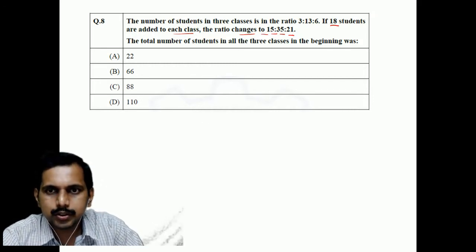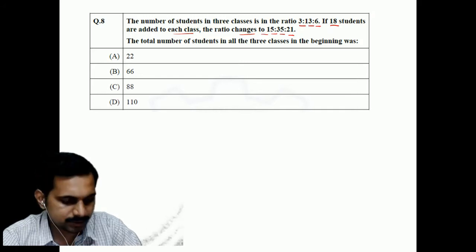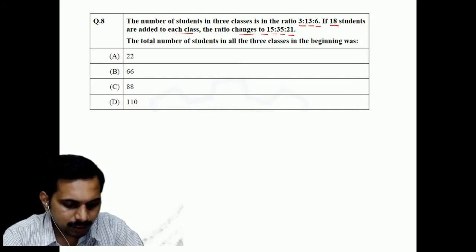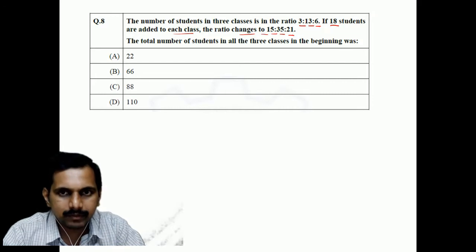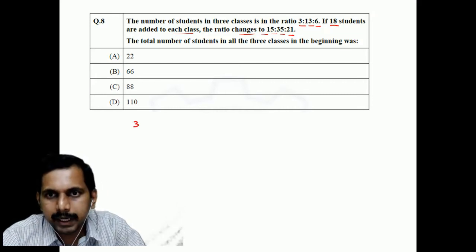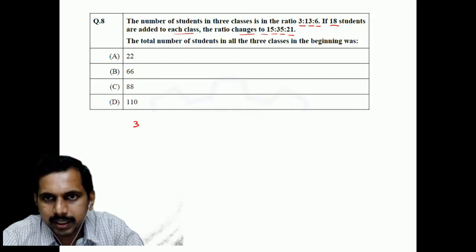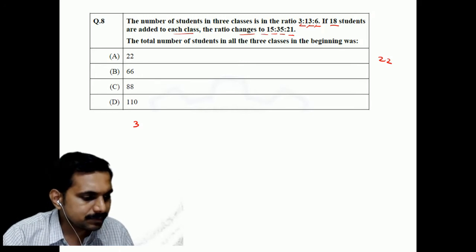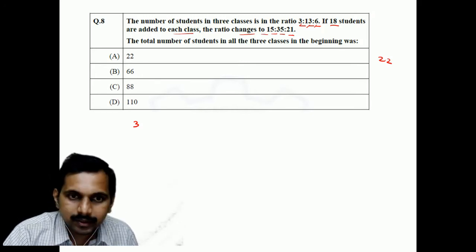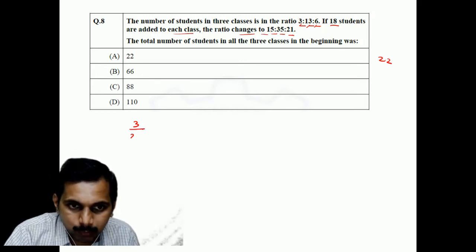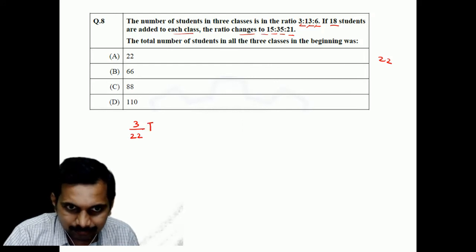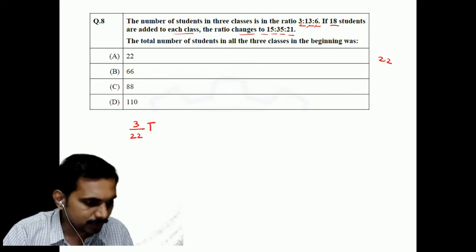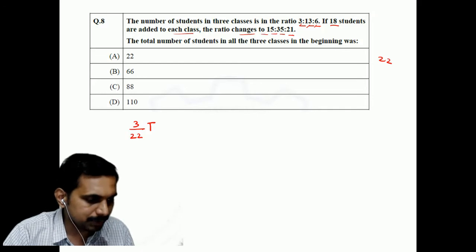Okay. So the ratio is 3:13:6. Correct. So now here in this case I can say 3 by total number. What is the total number here? 3 plus 13 plus 6. It is 22. Correct. So I can say 3 by 22 t, where t is the total number.